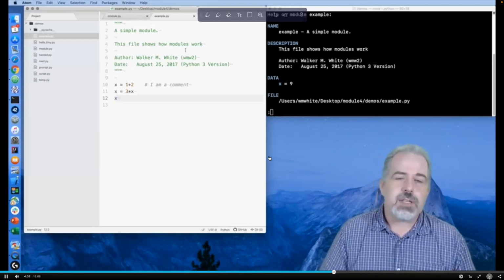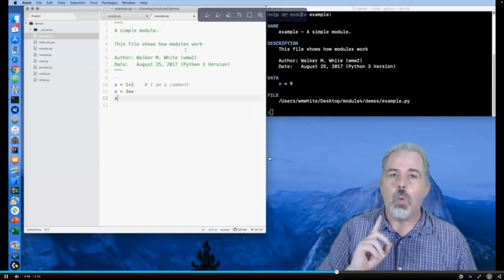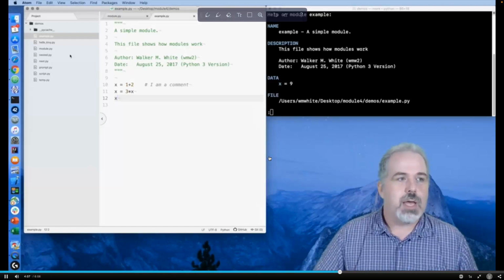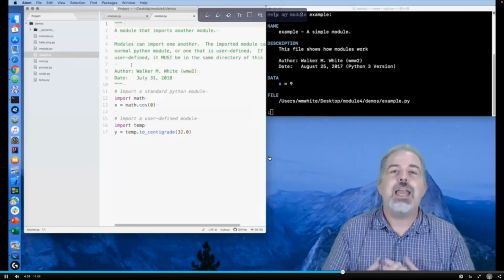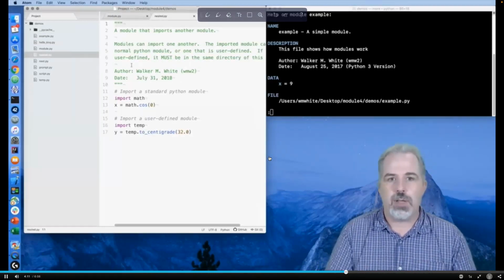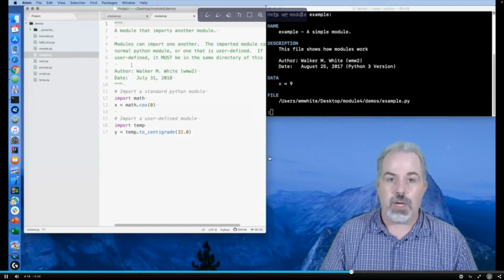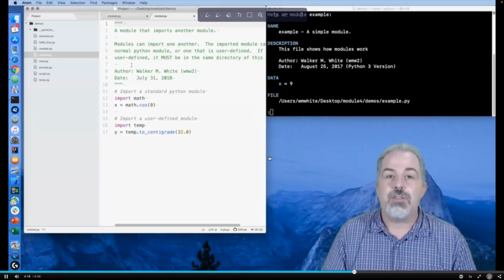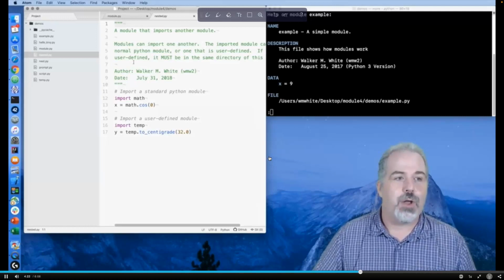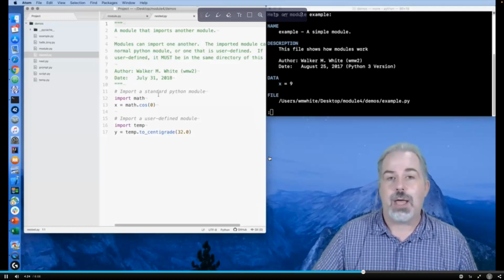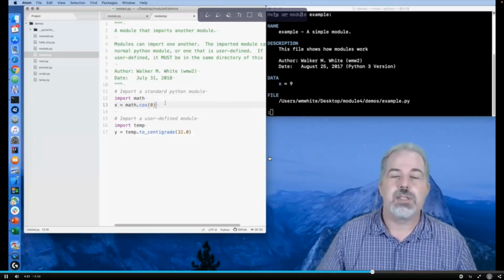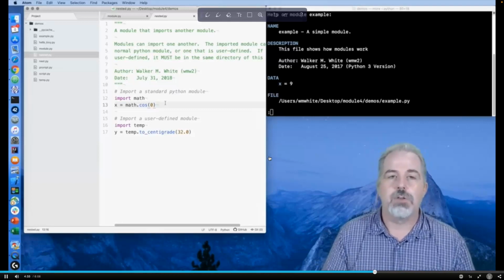Okay, so that's a basic module. I just want to show one more thing about modules. Inside of modules, you can give any sort of command. So we could do things like print statements or assignment statements. We could also do import commands. It is true, inside of a module, you could import another module. So here I have this module called nested. And you'll notice that I want to access the function cosine inside of this module. To do that, I have to import math, and now I can safely access math.cosine.